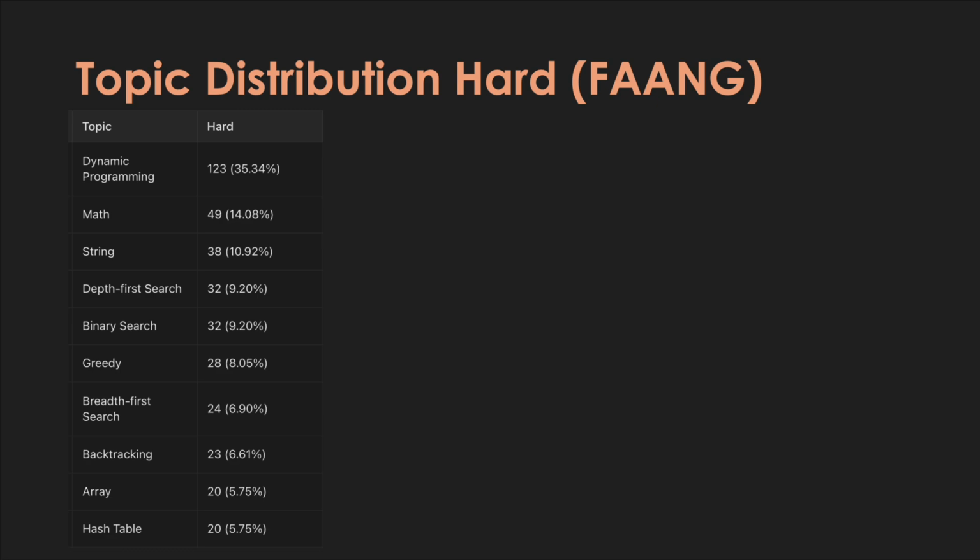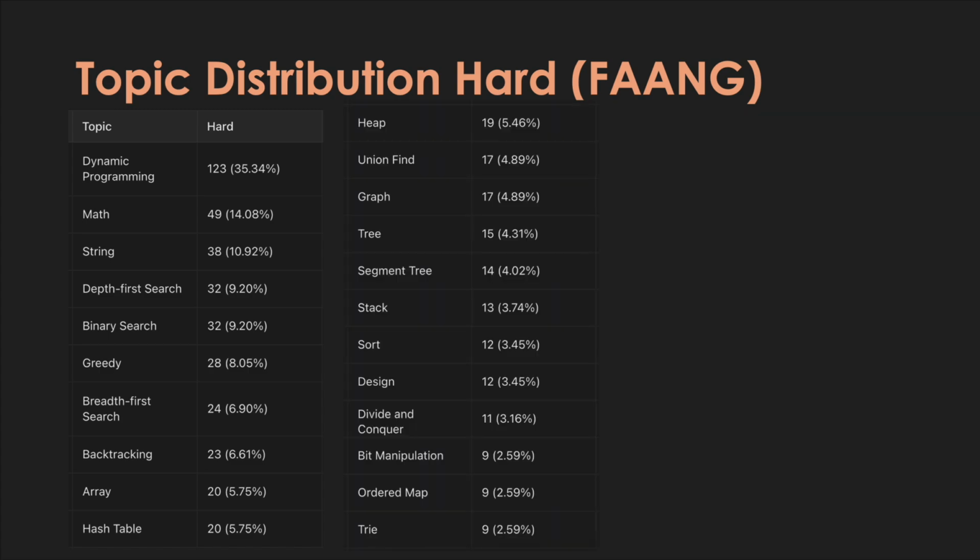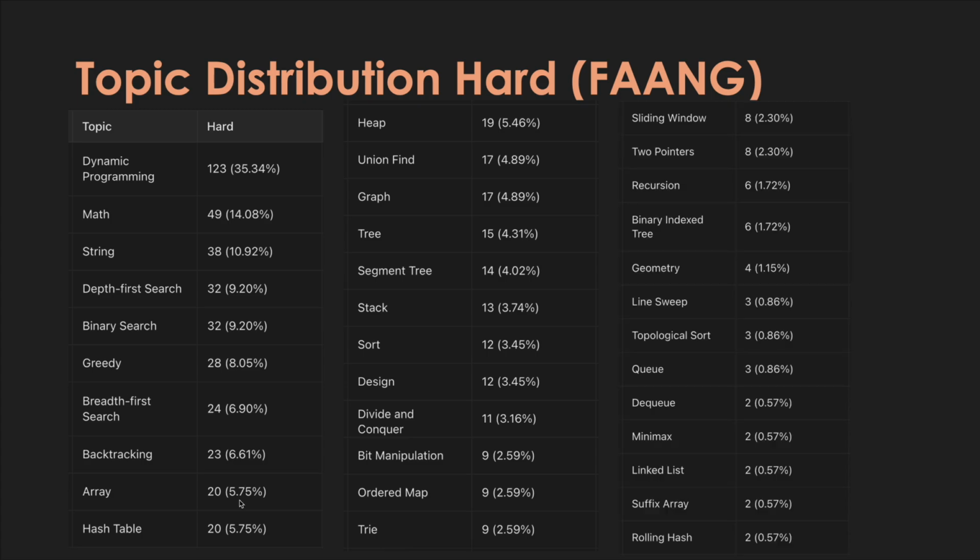So if you are preparing for maybe Google, where obviously the majority is medium, but they tended more towards hard over easy, dynamic programming is up there. Companies do ask dynamic programming, unfortunately or fortunately. And then this is the continuation of the list. And again, feel free to pause the video anytime if you want to take in this data a bit more slowly.